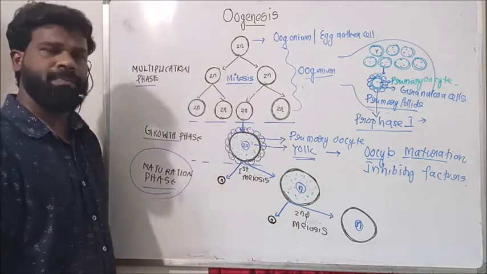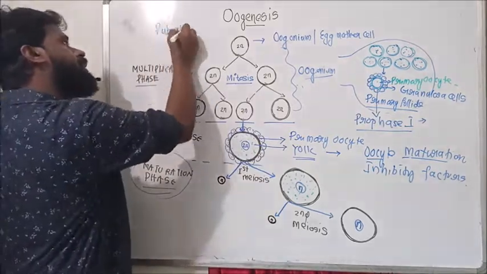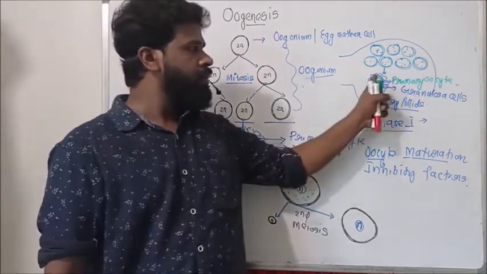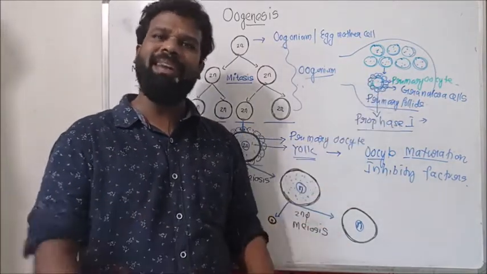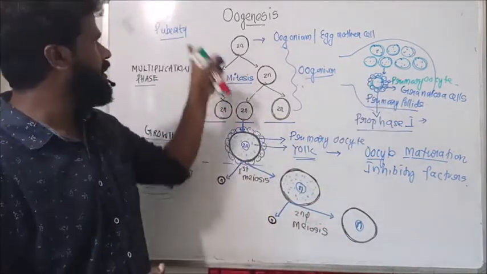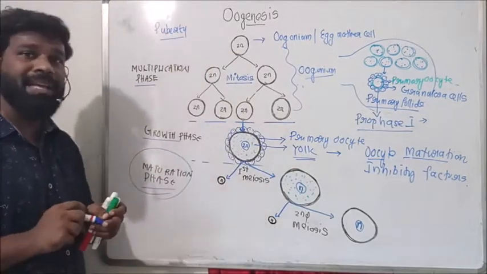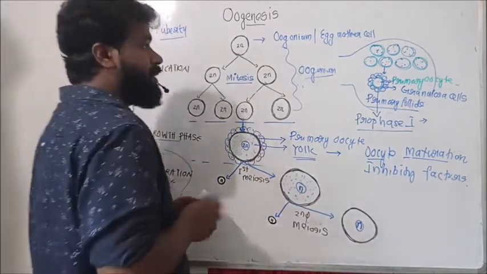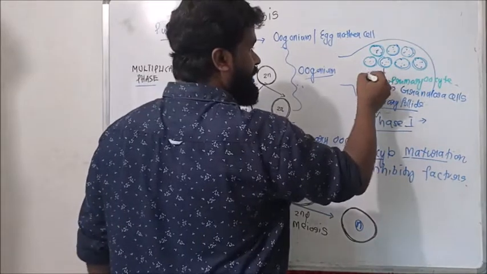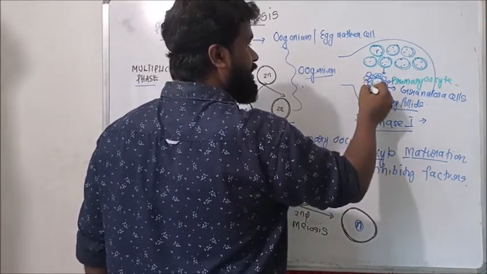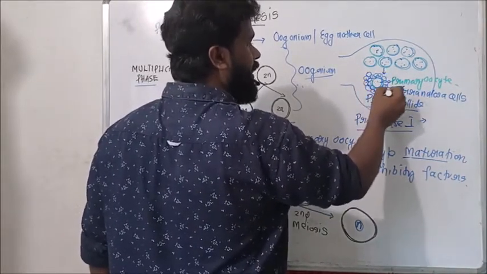But at puberty, this primary follicle starts development. At puberty, these follicular cells start development. That means several layers of granulosa cells are formed around this primary follicle.